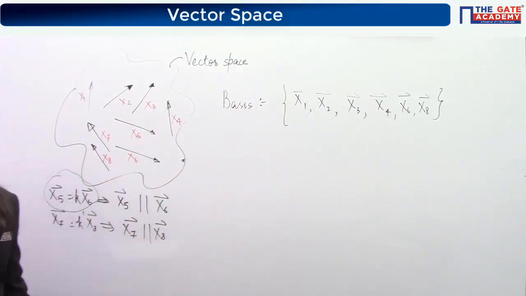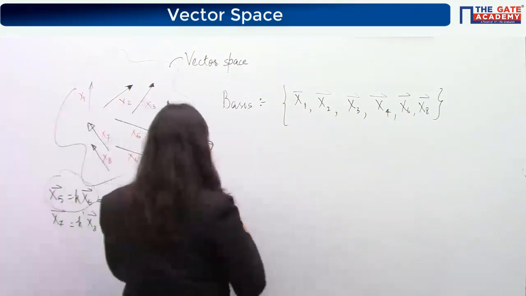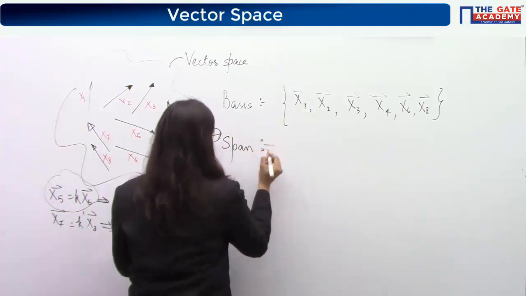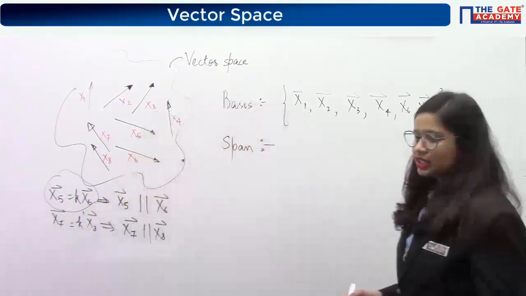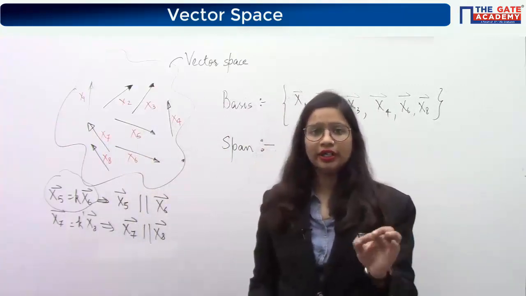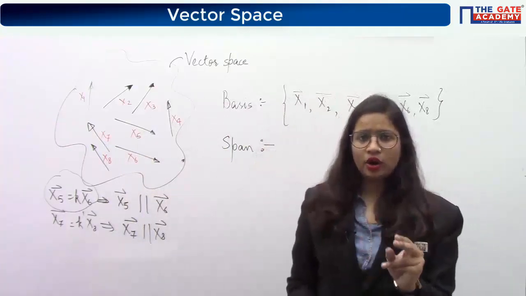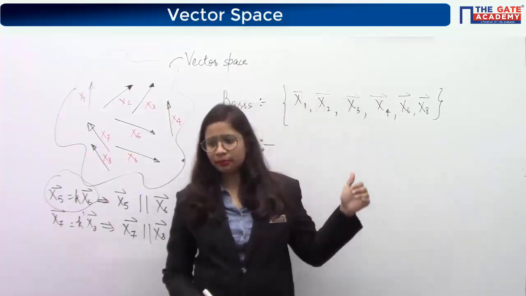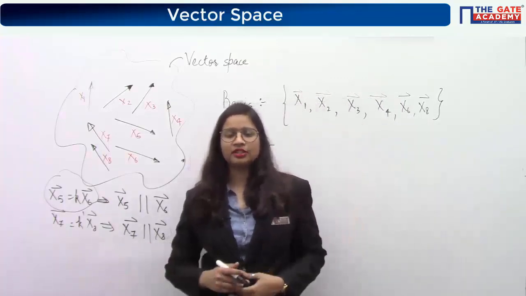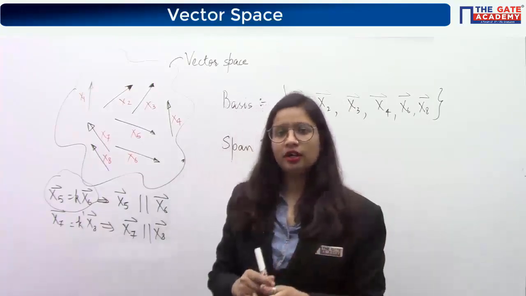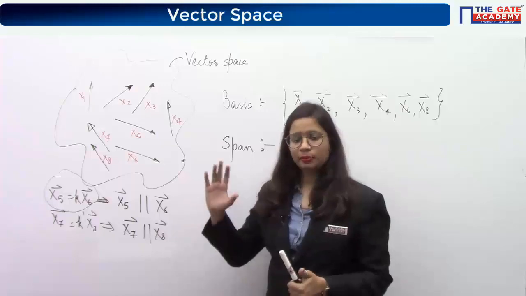Or else write down the next term for this vector space, span. Span is very easy. It is the linear combination of all linearly independent vectors. For a vector space, the defining terms like basis, span and the rest of the terms that we will see are only based upon the set of linearly independent vectors in that space.